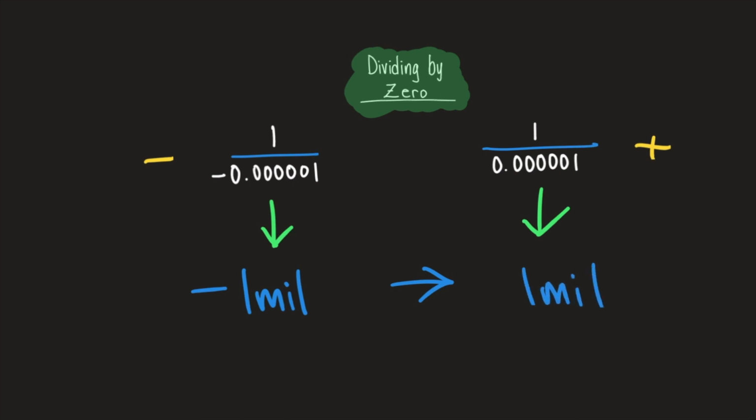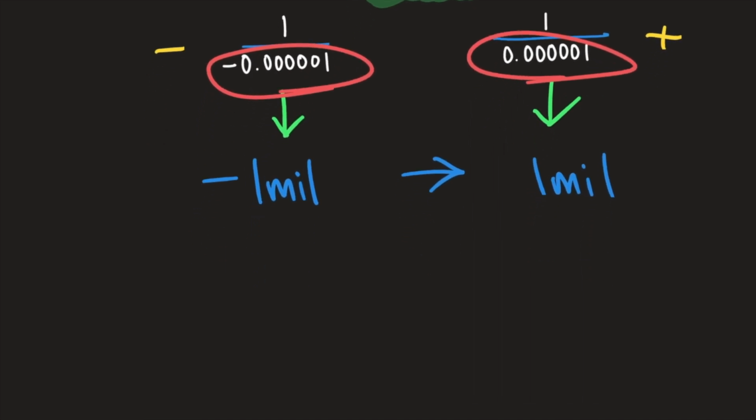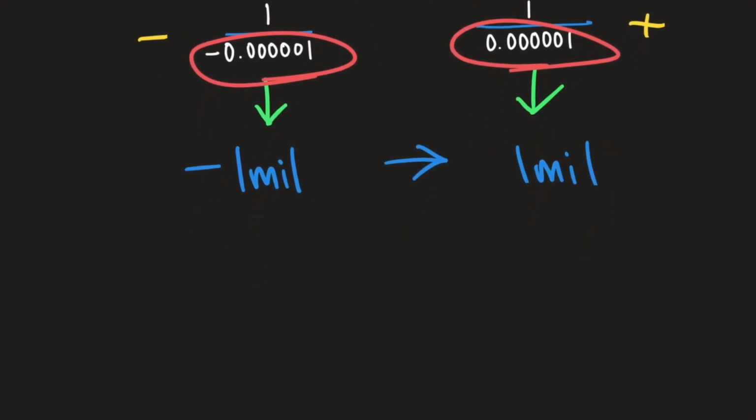What's interesting about this and why it might relate to dividing by 0 is that you can see here that these numbers are very close to 0. And in fact, the higher we go or the lower we go with each of these numbers, we're going to get really, really close to 0. Mathematically, when we start to think, well, what does this mean?